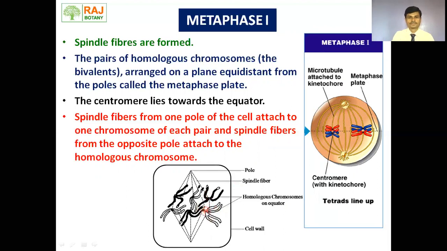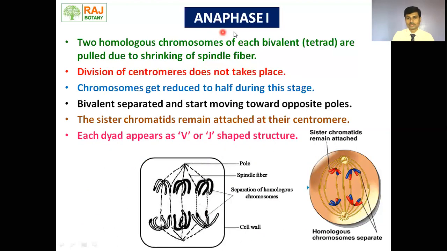Okay, then next we move toward anaphase first. Two homologous chromosomes of each bivalent are pulled due to shrinking of the spindle fiber. And one thing we need to understand is the difference between mitosis and meiosis. What happens in mitosis?